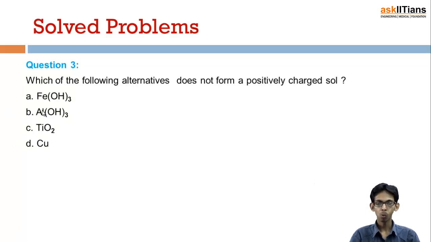Next one is, which of the following alternatives does not form a positively charged sol? We know that metal oxides and metal hydroxides form positively charged sols and metals form negatively charged sols. So D is the correct option. Copper will not form a positively charged sol.